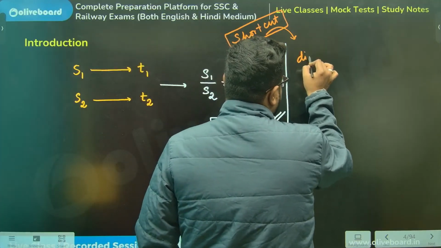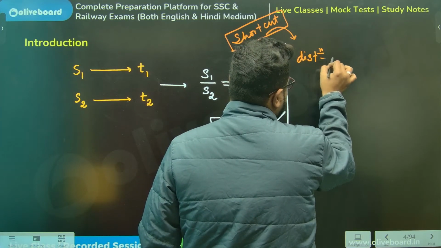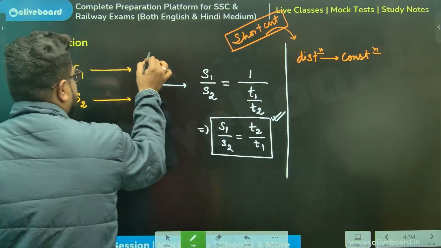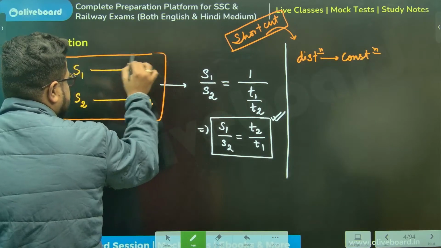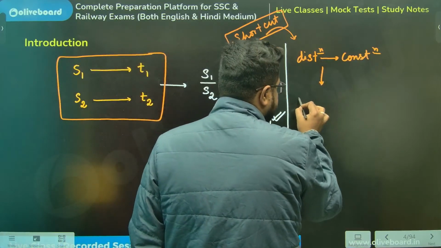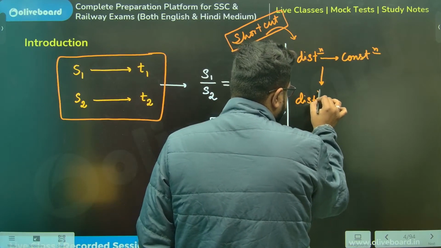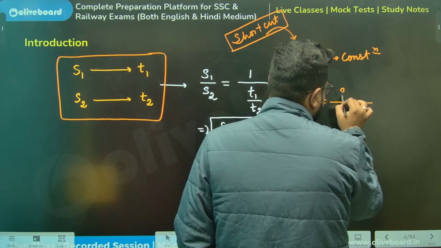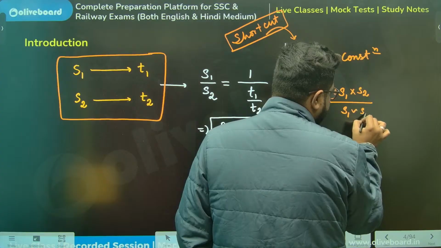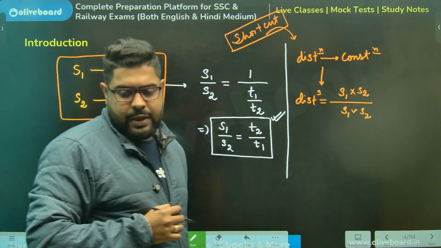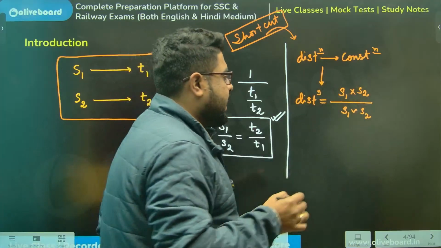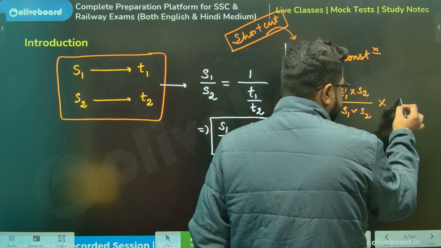If distance is constant, and in the same situation you have S1 corresponding time T1, S2 corresponding time T2, you can write the distance as S1 into S2 divided by S1 minus S2, bigger minus smaller, always positive, into delta T.